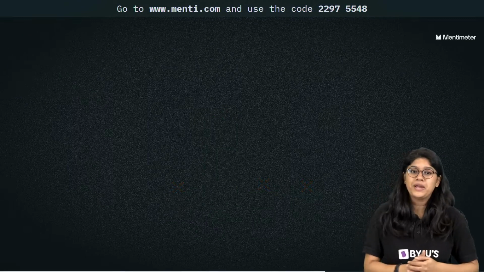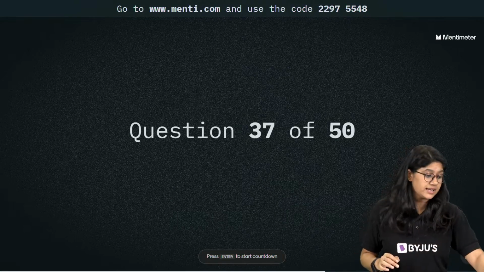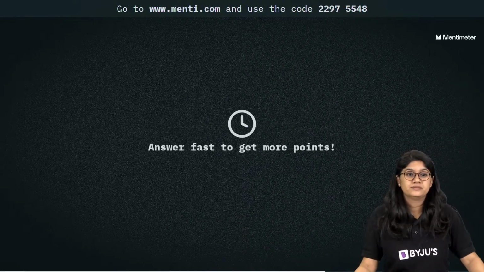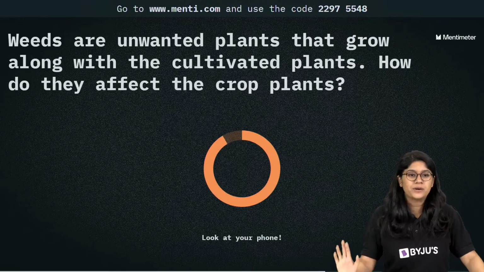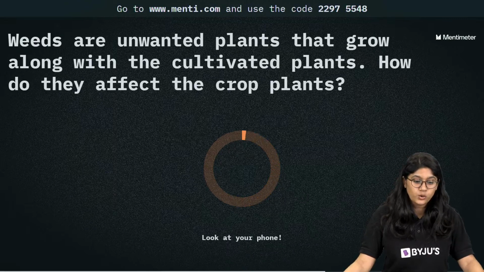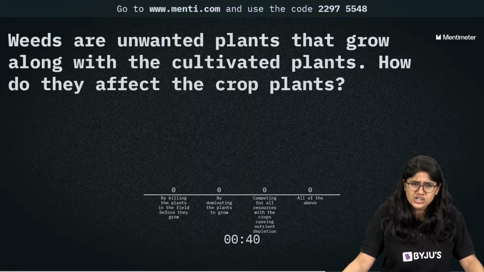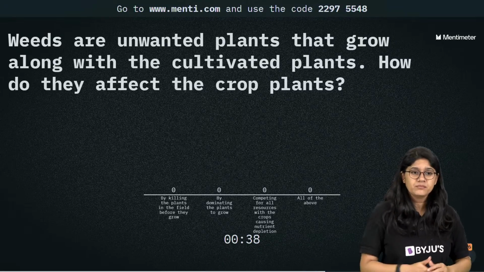Okay. Moving to the next question, everyone. We have question number 37 with us. Weeds are unwanted plants that grow along with the cultivated plants. How do they affect the crop plant? Just now I've explained this.